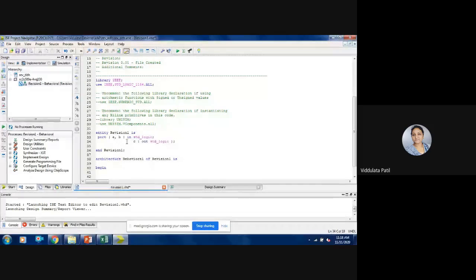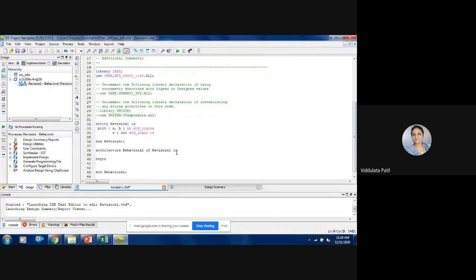And then C, that is the output port. Okay, so in this way also you can define these ports. After that there will be a statement that is the end of this entity. That means after the end keyword, it will be followed by the entity name that you have given.